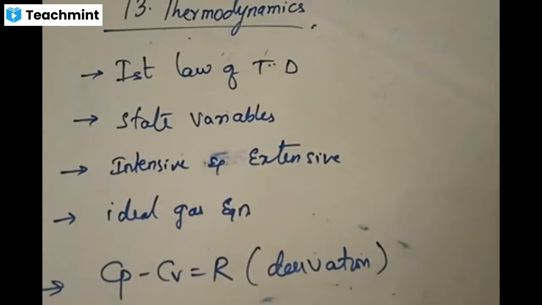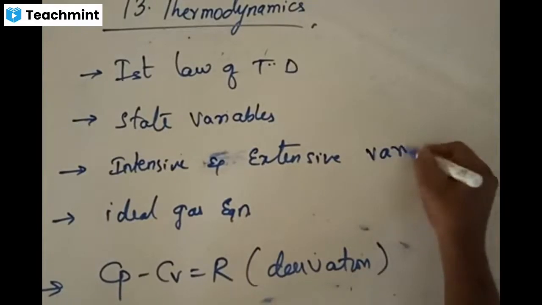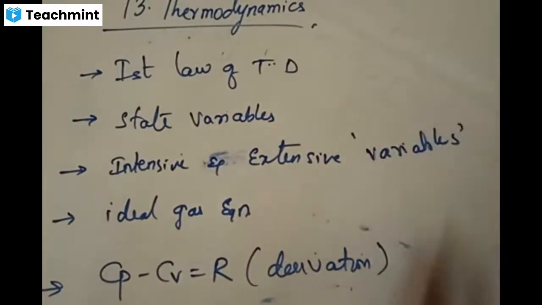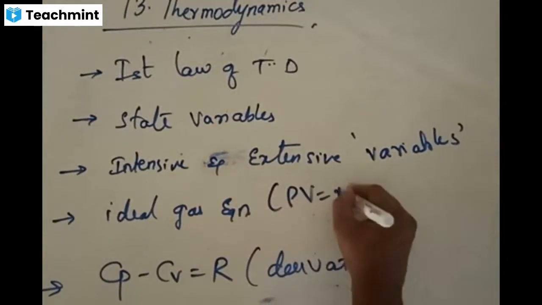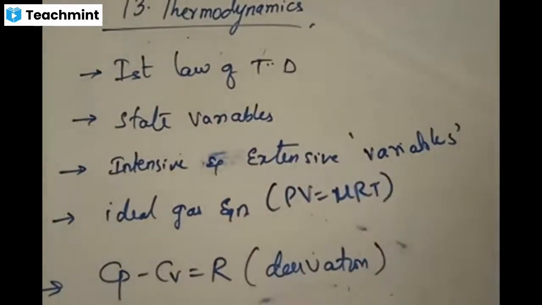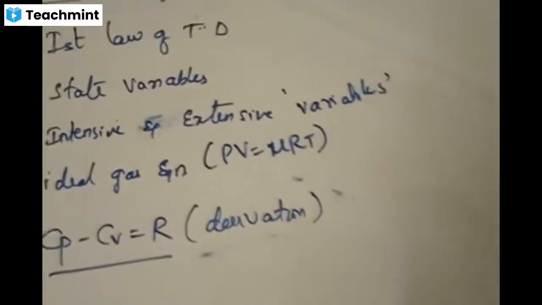What is that? It is the first law of thermodynamics, state variables, intensive and extensive variables. I gave some introduction of this yesterday, but I did not put it in this form. Ideal gas equation, there is nothing much to discuss on that. It is given by PV equals nRT. Once we know that equation, we see how to derive the equation Cp minus Cv equals R. Hopefully you know this equation. In this class, we check how to derive it. Only these things we learn today, and we'll conclude once we are done with that.